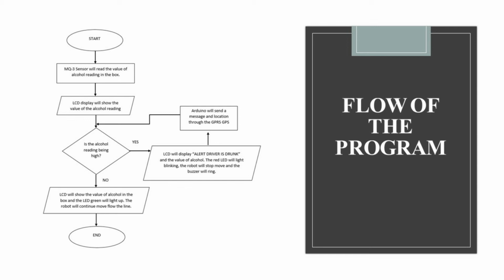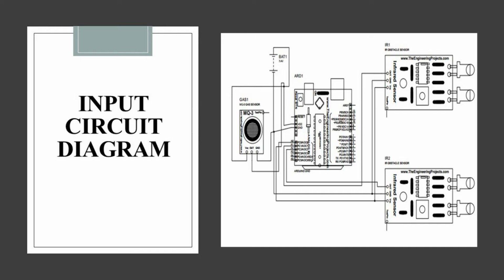The red LED will blink, the robot will stop moving and the buzzer will ring. After that, Arduino will send a message and location through the GPRS GPS. Then the process will repeat for the Arduino to determine the value of alcohol. If the alcohol is low, the LCD will show the value of alcohol in the box and the green LED will light up. The robot will continue to move following the line.